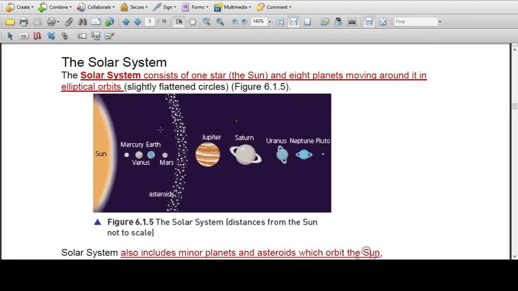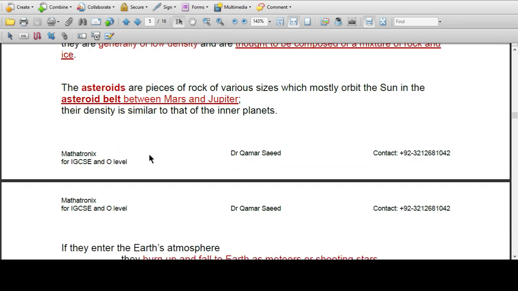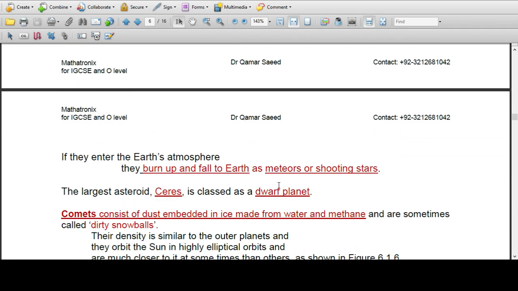These asteroid belts, if they appear on Earth, appear like shooting stars or comets or meteors. They burn up and fall to the Earth as meteors or shooting stars.